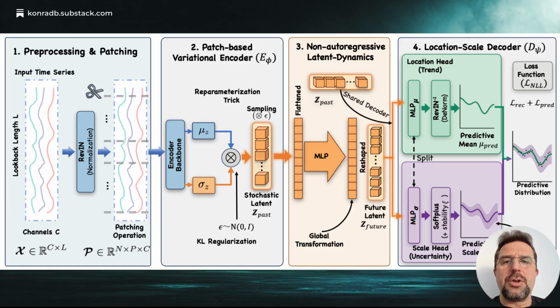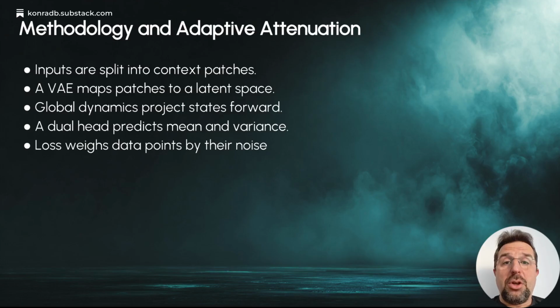Finally, a dual-head decoder splits the output. One head calculates the trend, while the other estimates noise levels. The methodology involves cutting the input into patches to help the model see local trends. These patches pass through a variational encoder to create a representation of the data uncertainty.